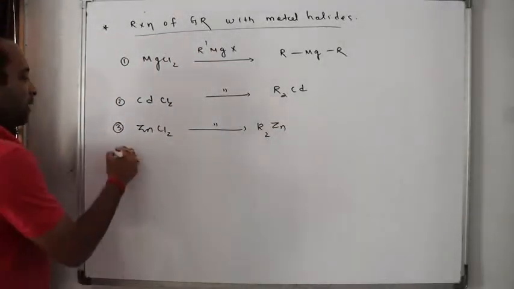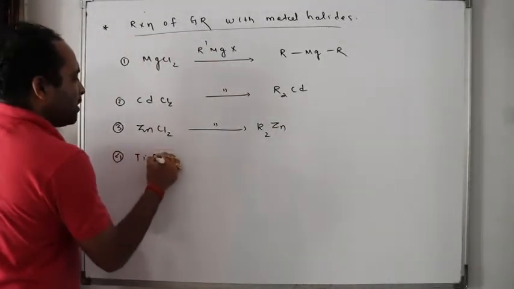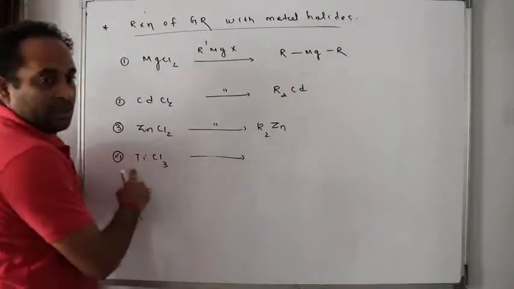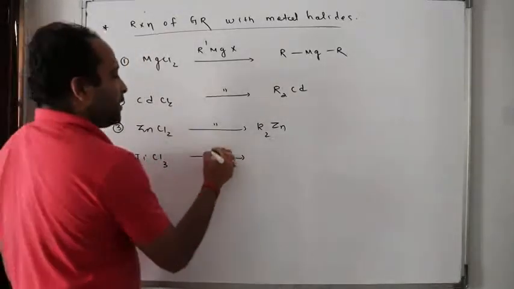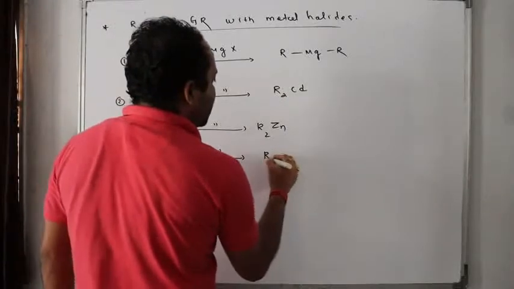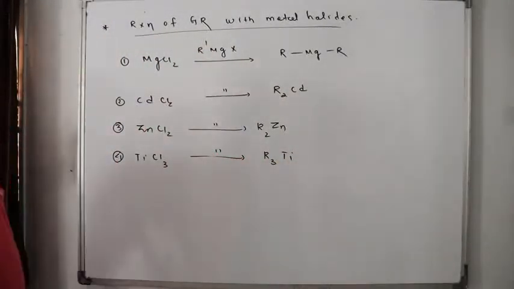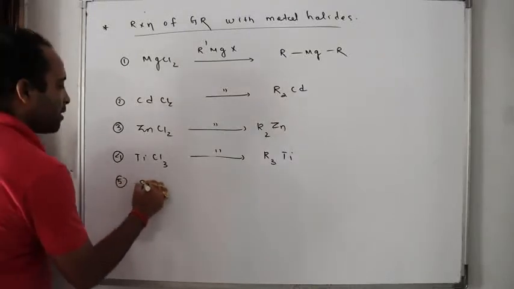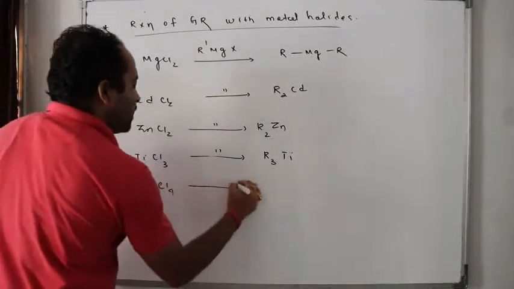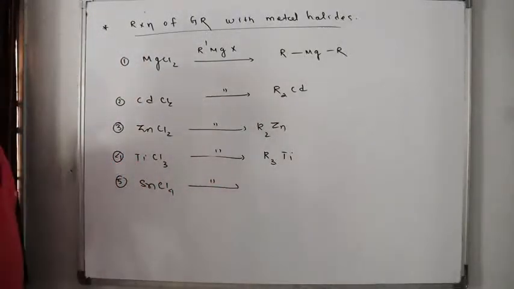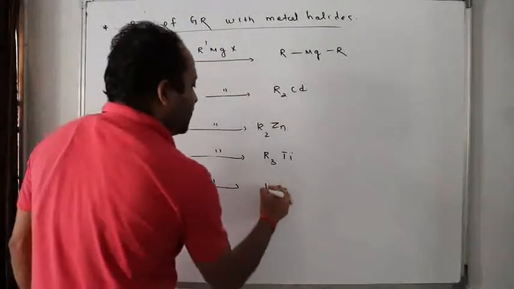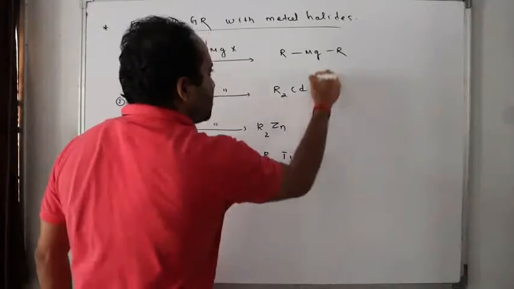Fourth, if I react titanium chloride, TiCl3, with Grignard's reagent, I'll get trialkyl titanium. Now, if I react SnCl4 with RMgX, what will I get? Tetraalkyl tin.